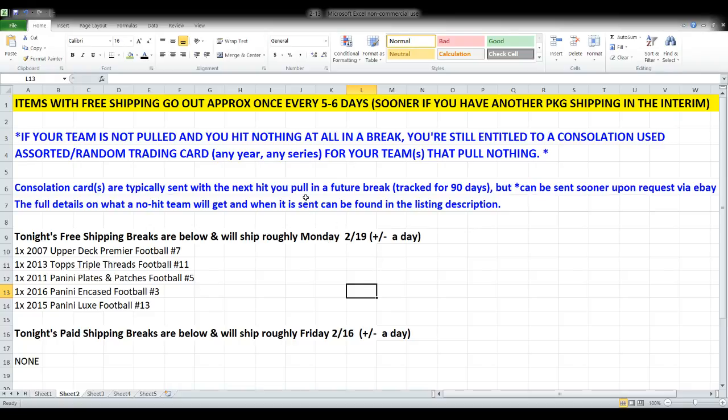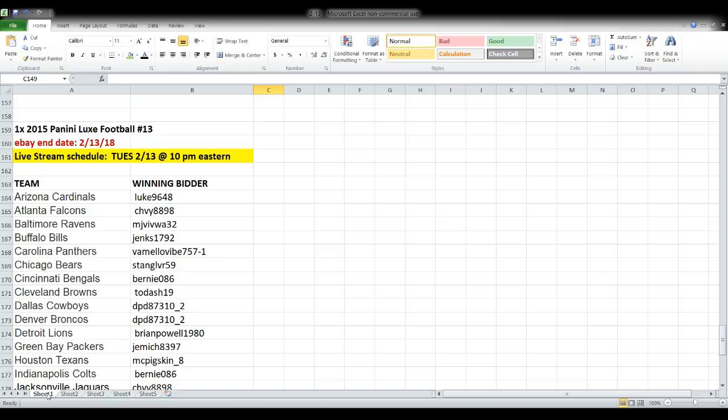And if you don't hit anything, please take a moment to read about constellation cards, when you get them, when they ship, what they are, etc. if you don't get a hit in the break.